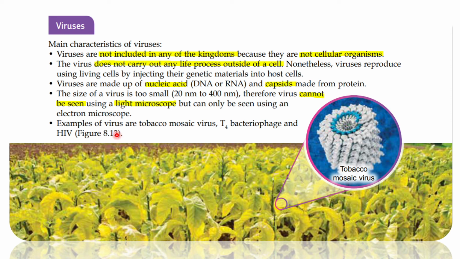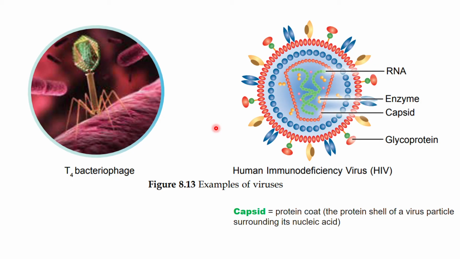Okay, so examples of virus given here are tobacco mosaic virus, T4 bacteriophage, and HIV. Dan juga yang kita sekarang ni paling kenal, that's the COVID virus itu kan. Okay, so this is T4 bacteriophage and also the HIV, human immunodeficiency virus.